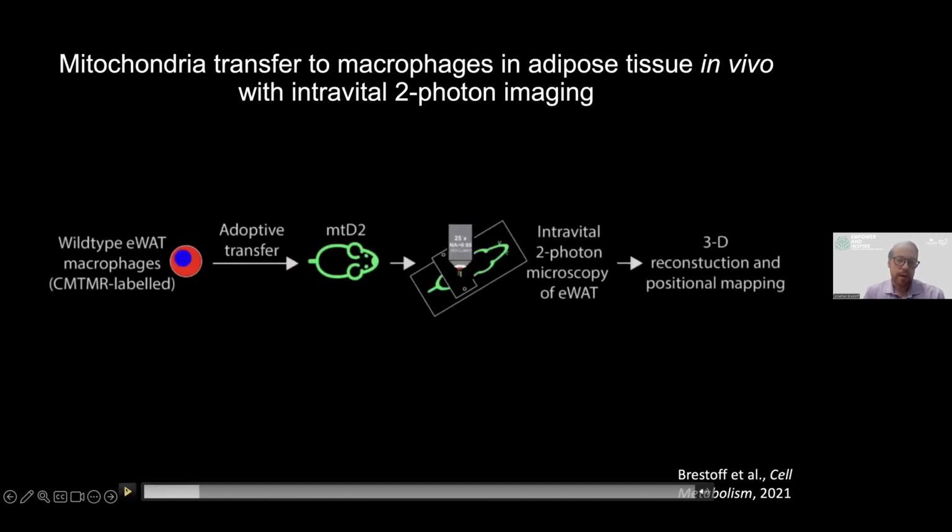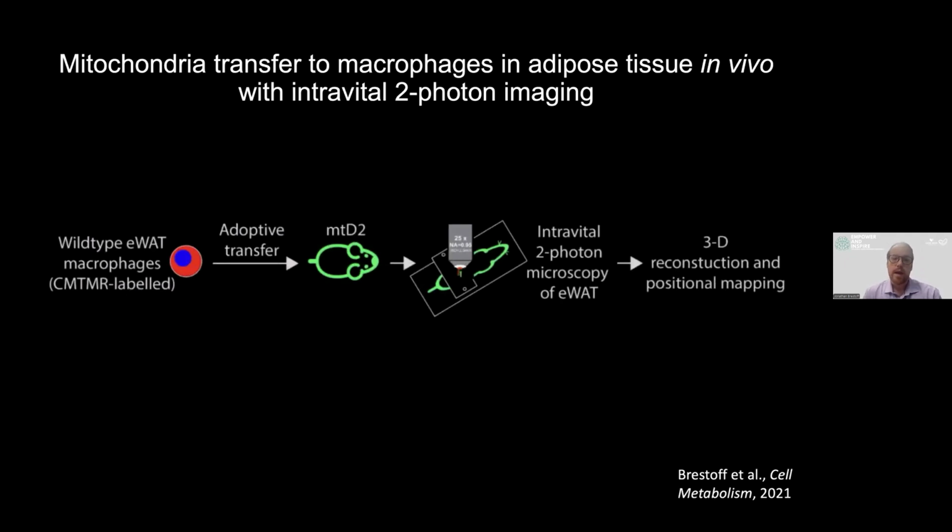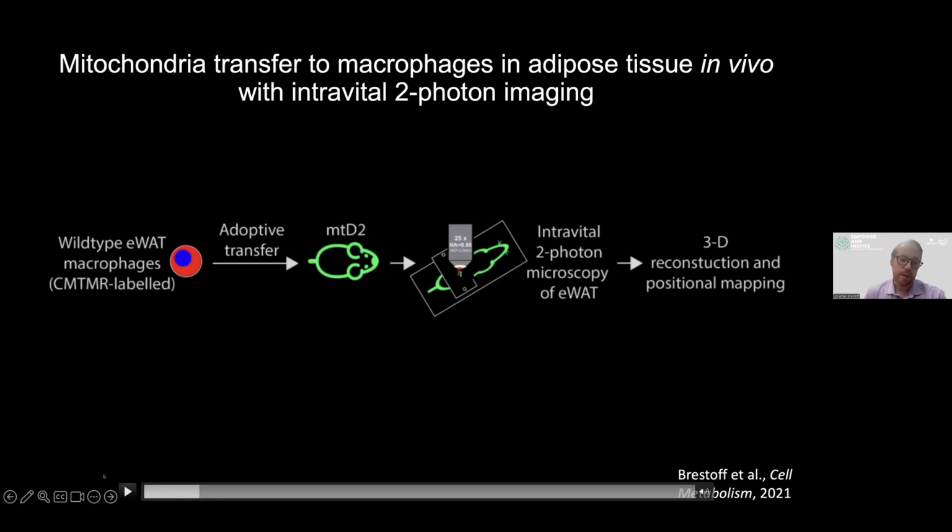So to address that, we performed this experiment where we isolated wild-type macrophages from white adipose tissue and labeled them with CM-TMR, which is a cytotracker dye. And then we adoptively transferred them into global mitochondria reporter mice, which are labeled as MTD2. And then the next day, we performed intravital two-photon microscopy of the white adipose tissue to identify the adoptively transferred immune cells in the tissue, where we can do intravital two-photon microscopy for 3D reconstructions.